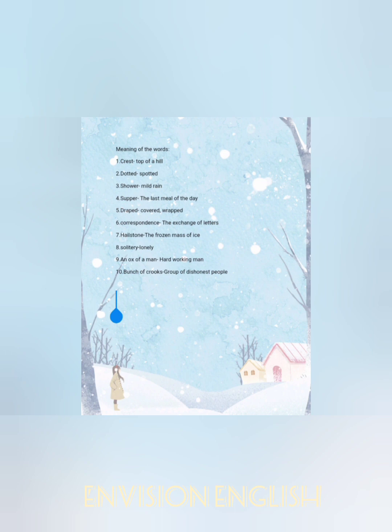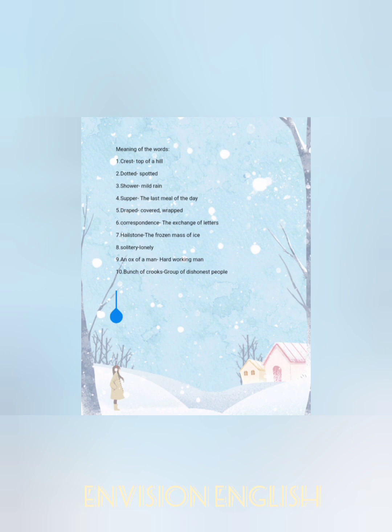In this regard, look at the word crest, which means a peak, and dotted means spotted. Here shower represents mild rain. Draped means covered with or wrapped with. Solitary means lonely. Hailstone means a frozen mass of ice.